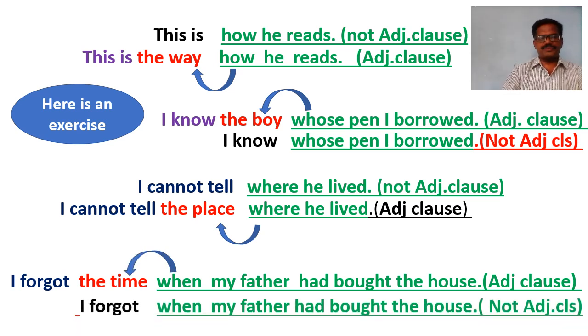Whereas here in this sentence, I forgot when my father had bought the house. The same clause is there, but it cannot be called an adjective clause because it has no antecedent before it. It has no noun phrase that goes before it to describe. So this is not an adjective clause.